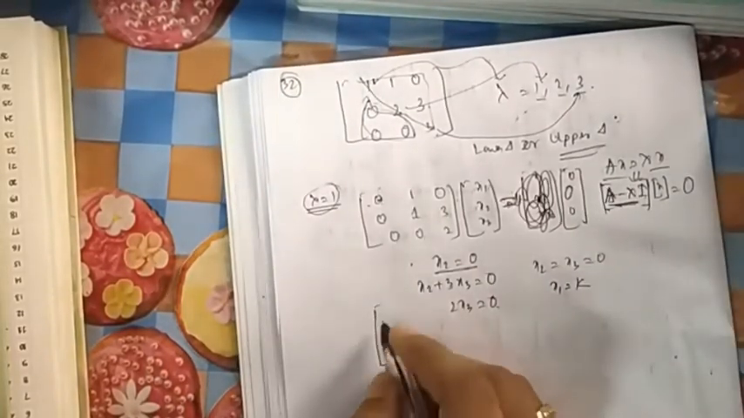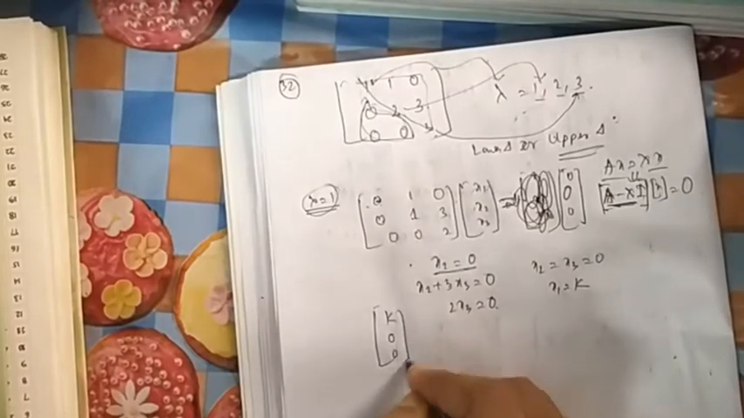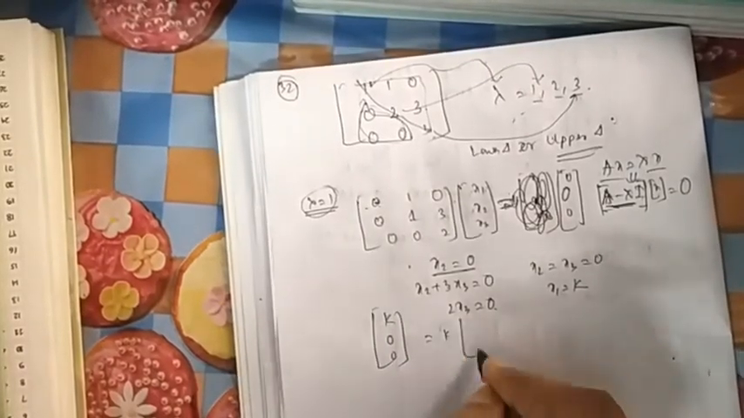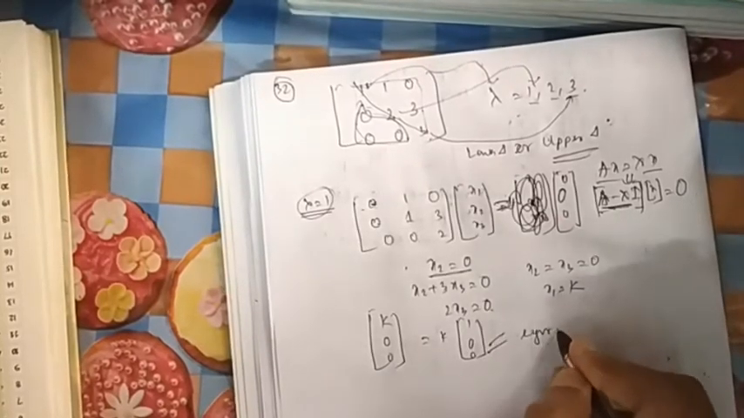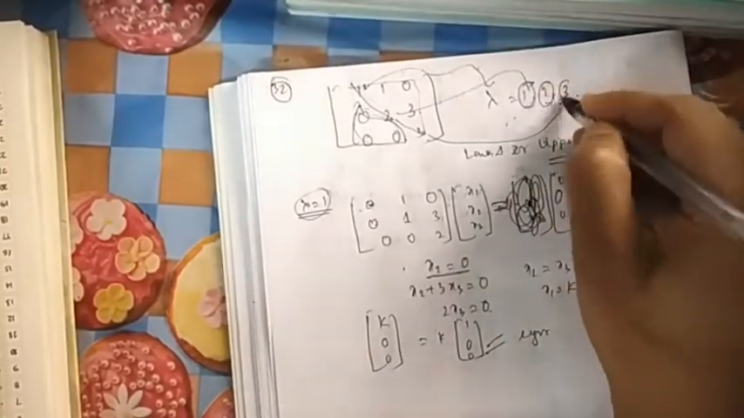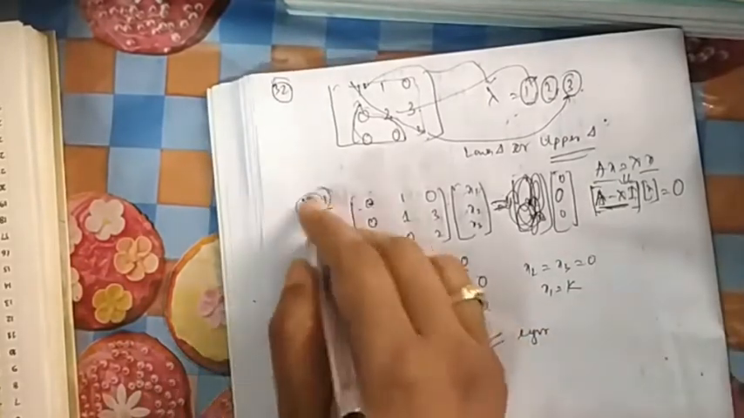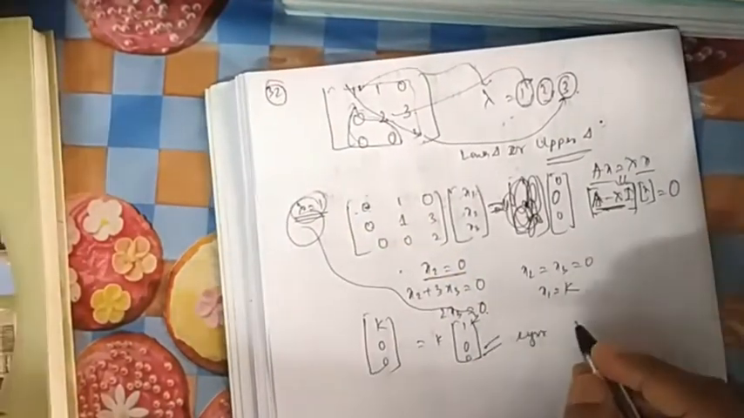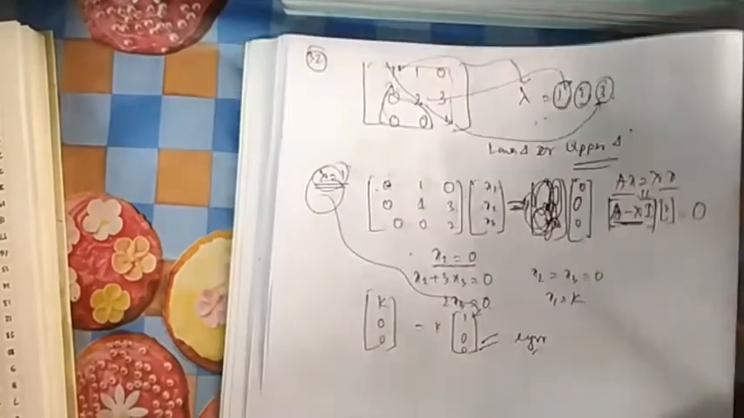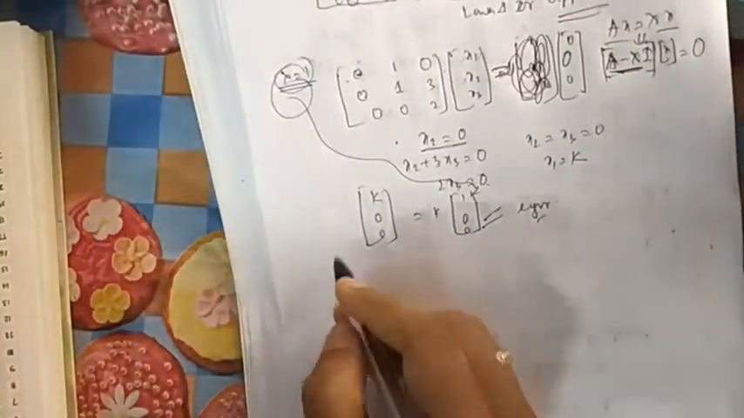So what is the eigenvector? It looks like k, 0, 0. If you take k common, it is 1, 0, 0. So this is one eigenvector. For each eigenvalue you will get one corresponding eigenvector. For lambda equal to 1, this is the eigenvector. Now we check whether it is in the options or not, but it is not in the options. So go to the next eigenvalue, lambda equal to 2.